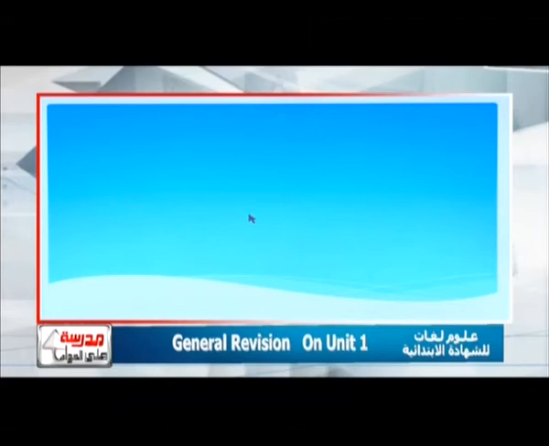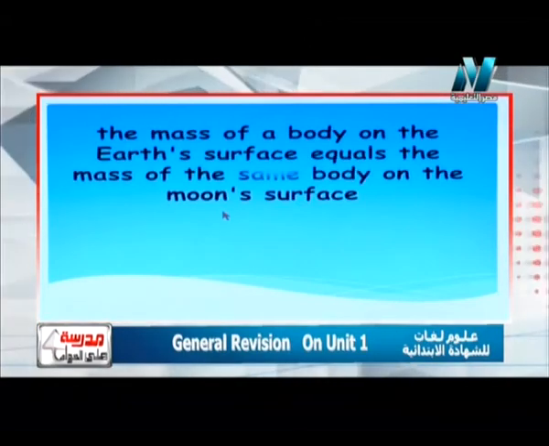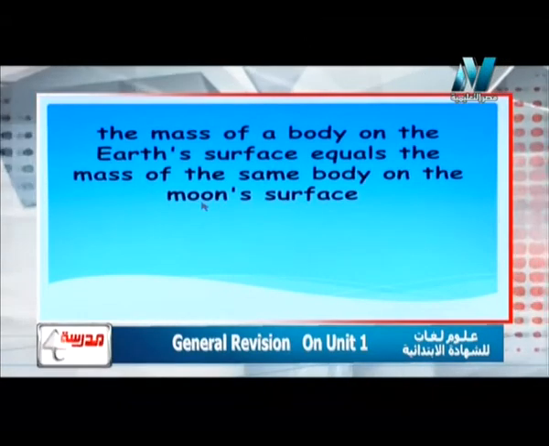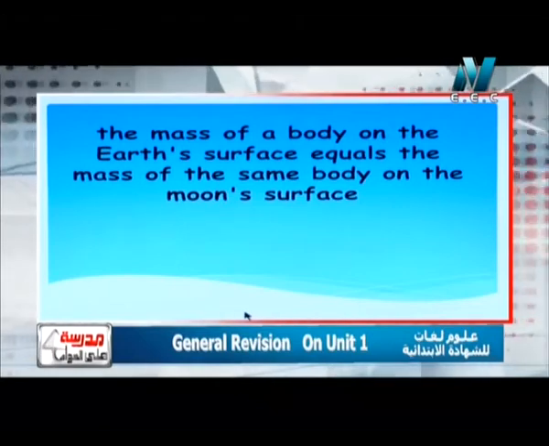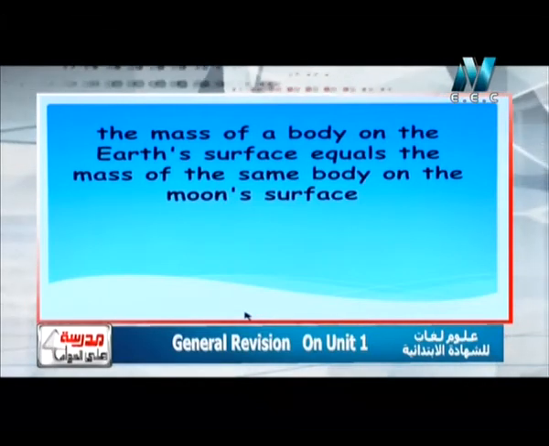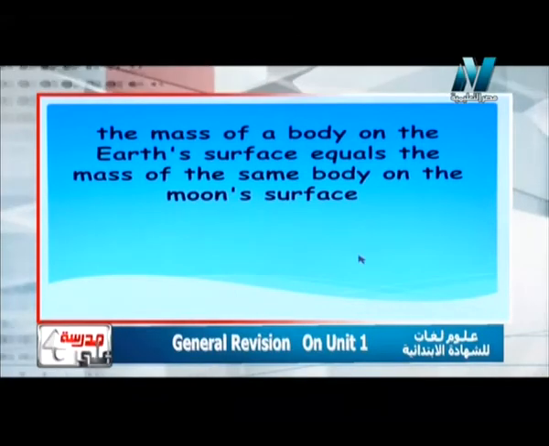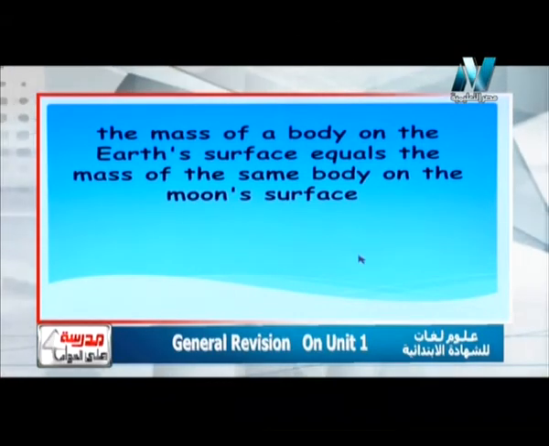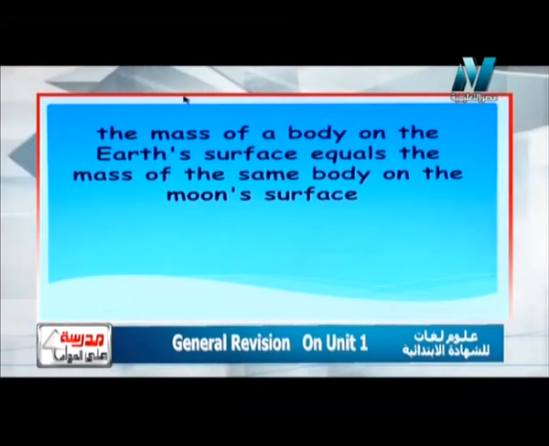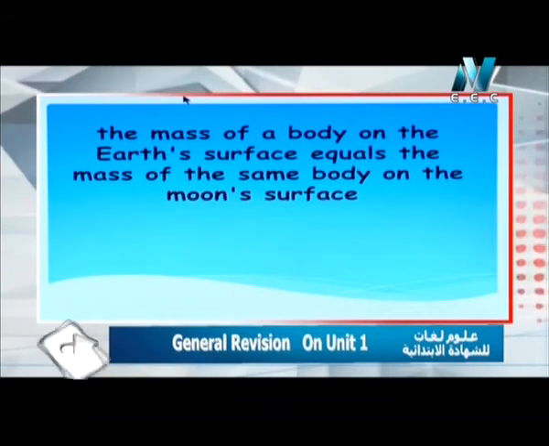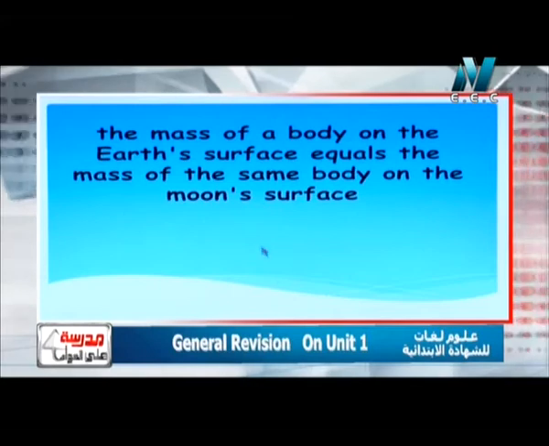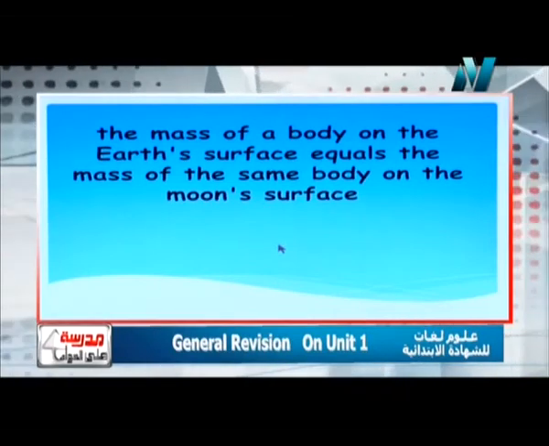Let's start with the first question. The mass of the body on the Earth's surface equals the mass of the same body on the Moon's surface. Why? Because we have studied that mass doesn't change.